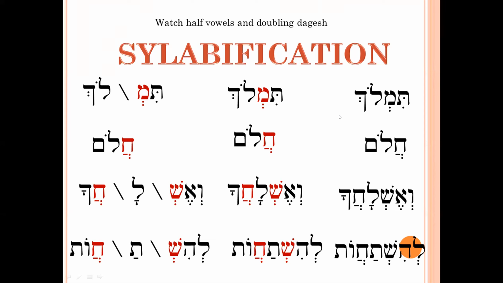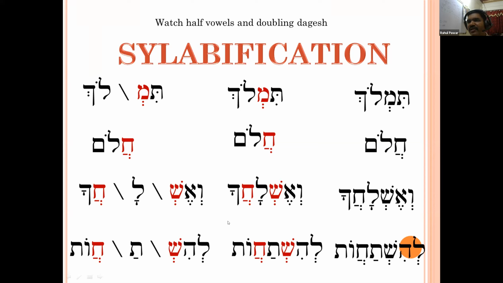Okay, so actually we can say that the syllabification gives us the clue to pronounce the word. It is a sound unit to understand further what accent is. So this syllabification is very important, because unless we understand it, we cannot understand the next chapter, that is accents.